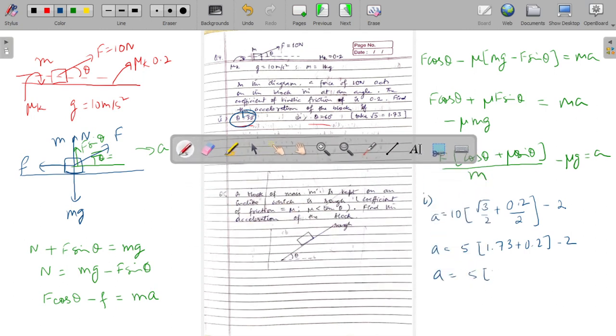So this value would come out to be some acceleration is equal to 5 into 1.93 minus 2. So this value would come out to be some 9.65 minus 2 meter per second square. So that would come out to be 7.65 meter per second square.